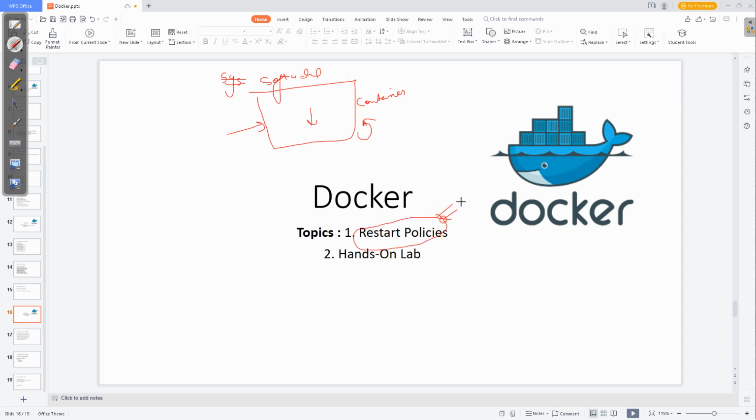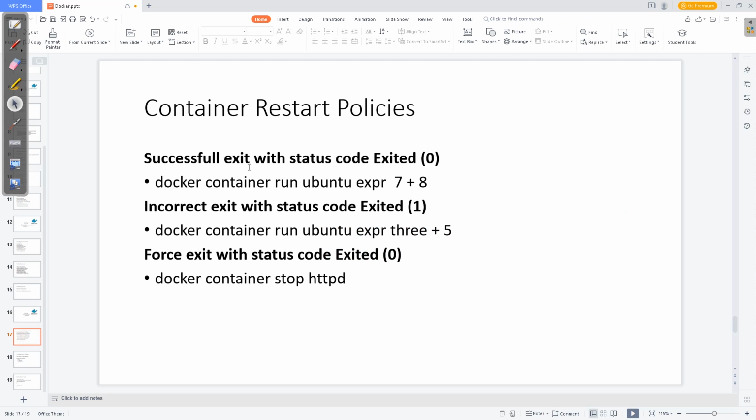Very important topic, because it is mostly asked in interviews: how many types of restart policy are there, and what are all the cases and scenarios that you need to understand. So we are discussing it in detail with a hands-on lab to understand these policies. Let's begin. First of all, you just need to understand these three things only.